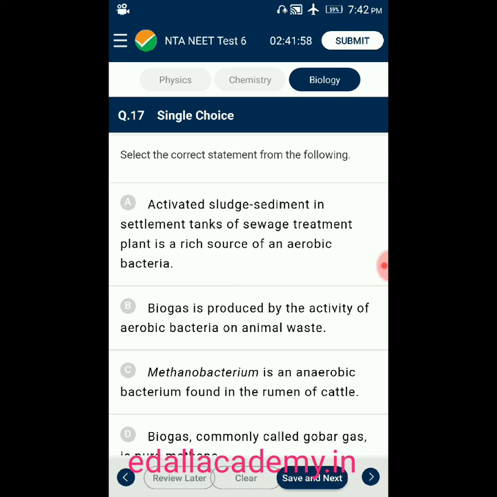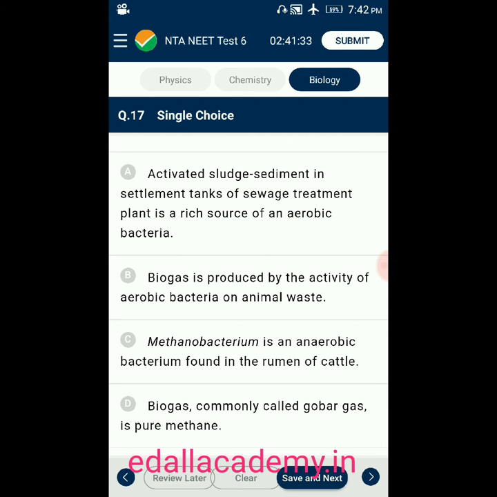Question number 17. Select the correct statement from the following. Option A, activated sludge sediment in settlement tanks of sewage treatment plant is a rich source of anaerobic bacteria. Option B, biogas is produced by the activity of aerobic bacteria on animal waste. Option C, Methanobacterium is an anaerobic bacterium found in the rumen of cattle. Option D, biogas commonly called gobar gas is pure methane.